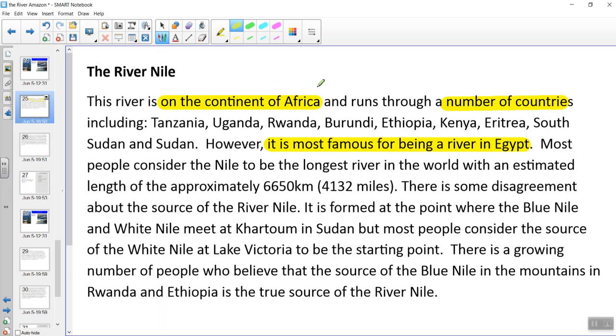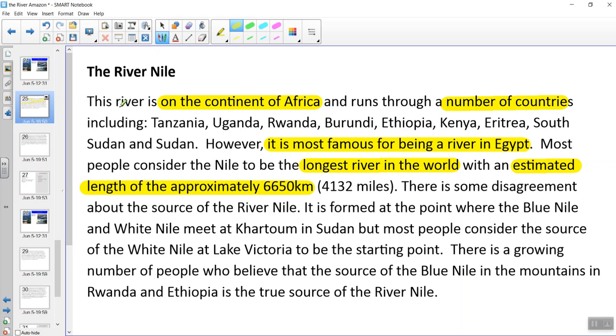Now, I've gone on to say that most people consider the Nile to be the longest river in the world. And we don't know its exact length because there's some dispute over the source, but it says with an estimated length of approximately 6,650 kilometres. So let's read that from the beginning.